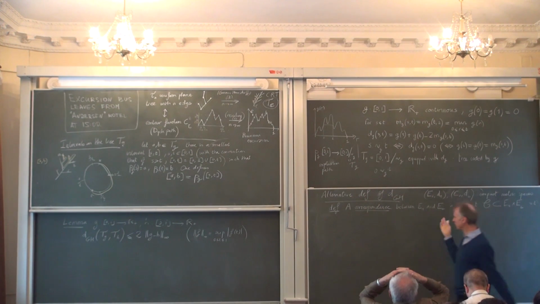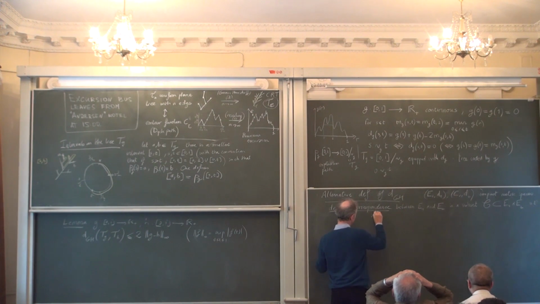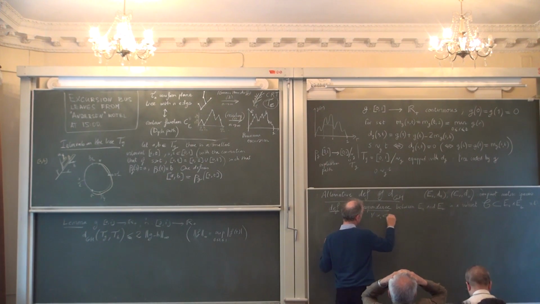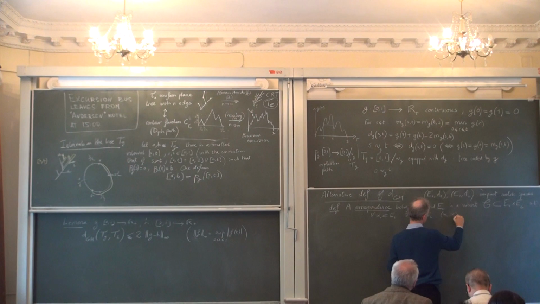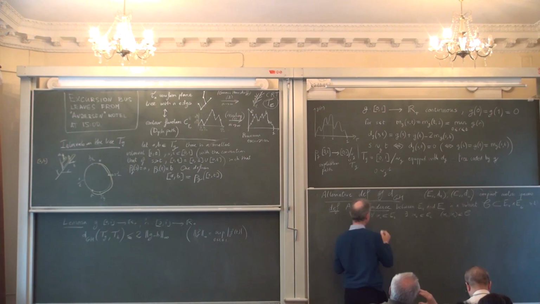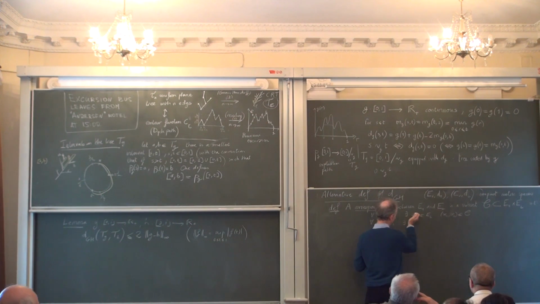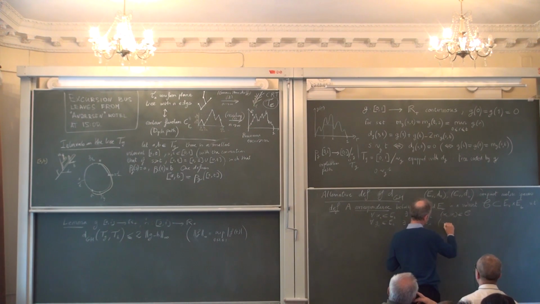In more precise terms, you require that for any x1 in E1, there is at least one x2 belonging to E2 such that (x1, x2) belongs to C. Similarly, for any y2 in E2, there is at least one y1 in E1 with the property that (y1, y2) belongs to C.